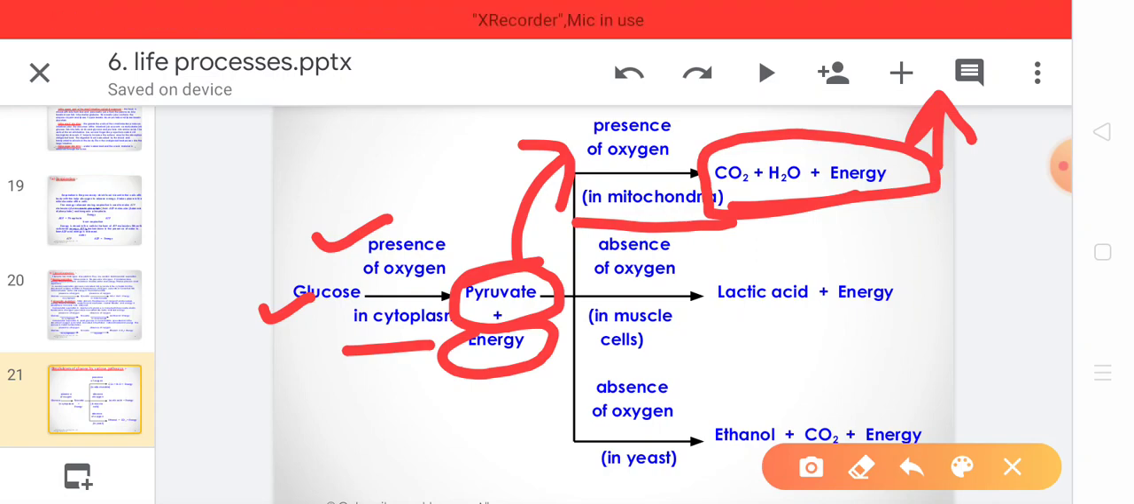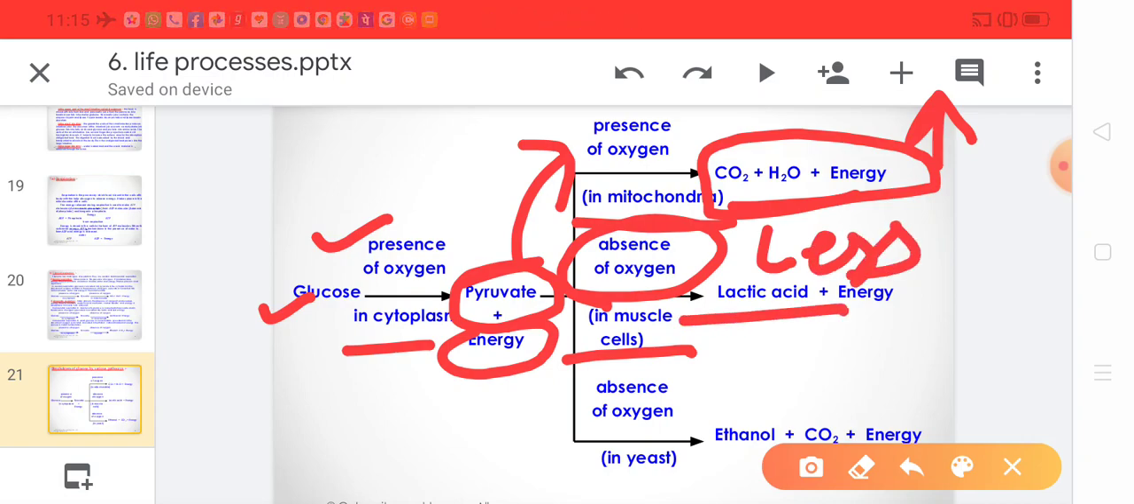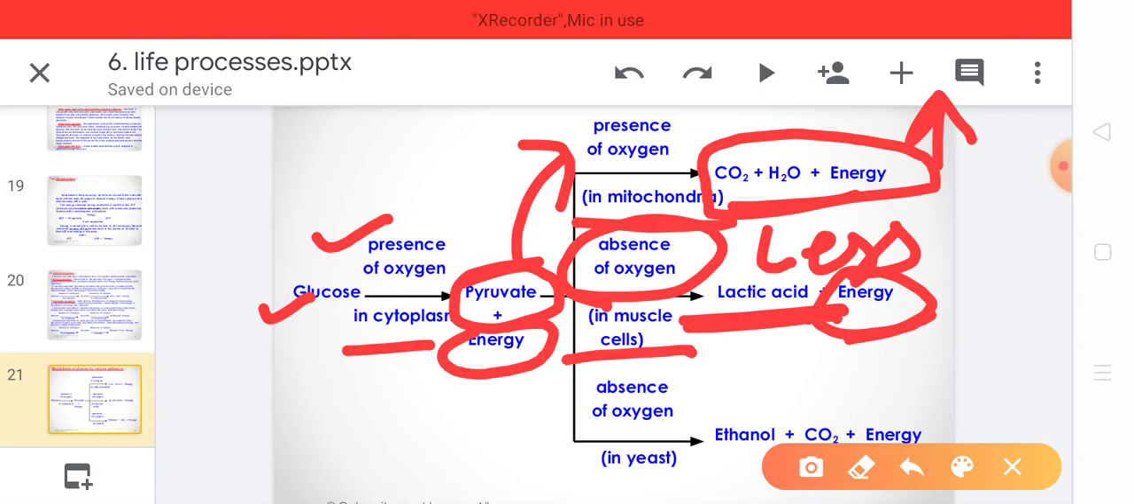Then in muscle cells, when oxygen is absent, or the concentration of oxygen is less, then lactic acid is formed. This lactic acid is deposited in the cell cytoplasm only, and then a lesser amount of energy is released. This lactic acid deposition in the cell cytoplasm is responsible for causing muscle cramps.